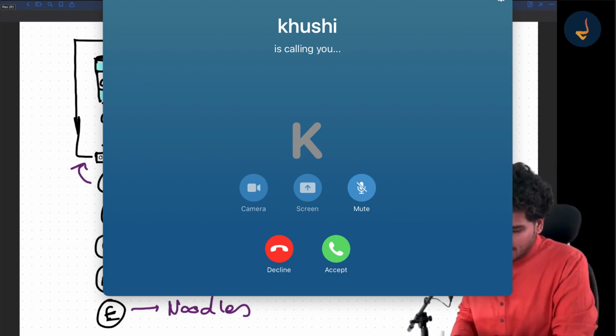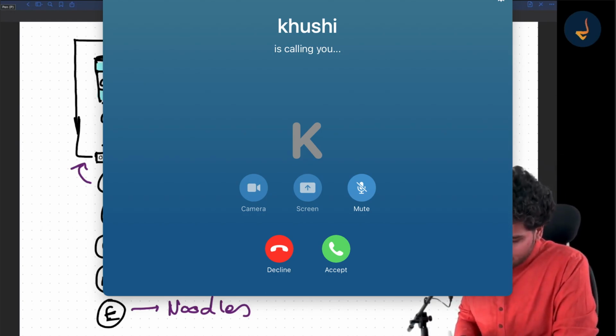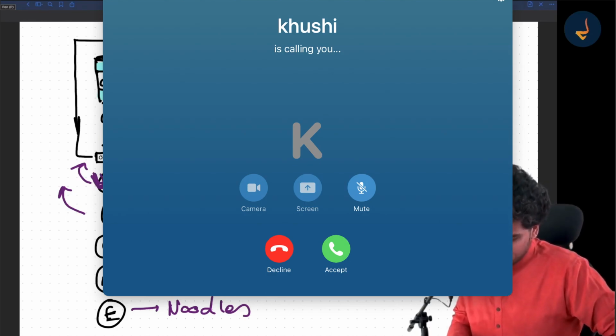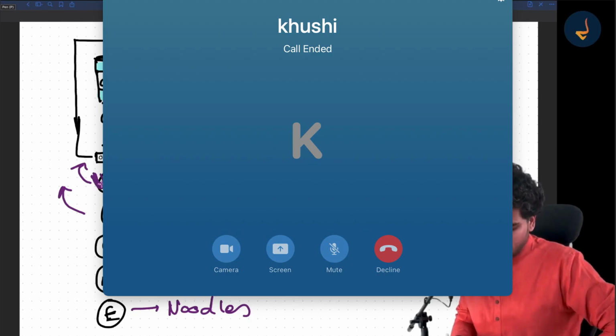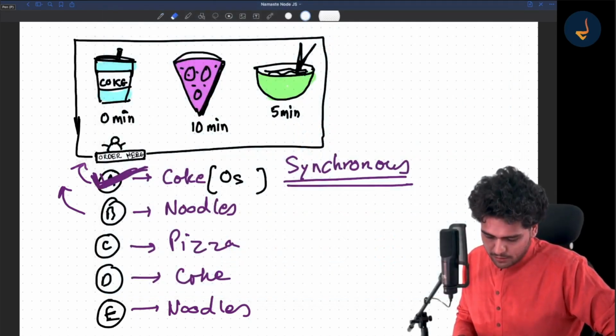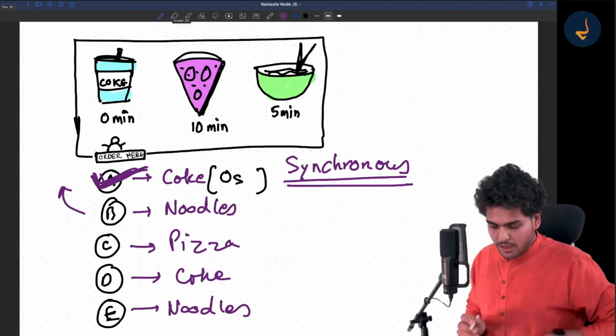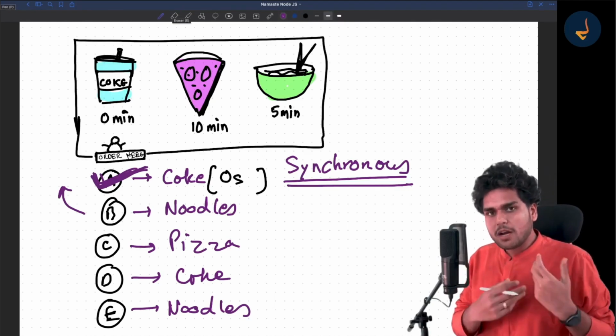Easy, right? Now, suppose customer B goes over there. Now this order is fulfilled. This A is now gone from the queue. We have fulfilled this order. I am just representing it like this with a tick. So I know I am messing things up. Okay, customer A is gone now. Now customer B goes, and customer B orders noodles.